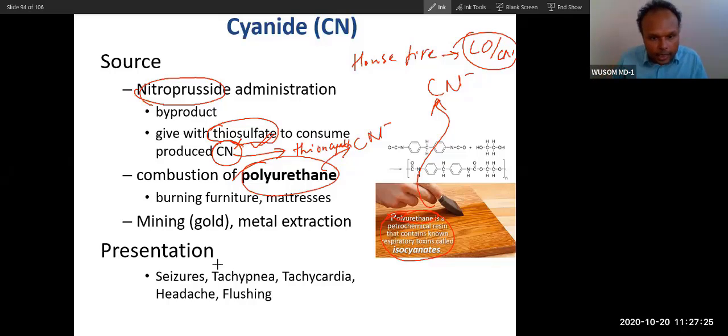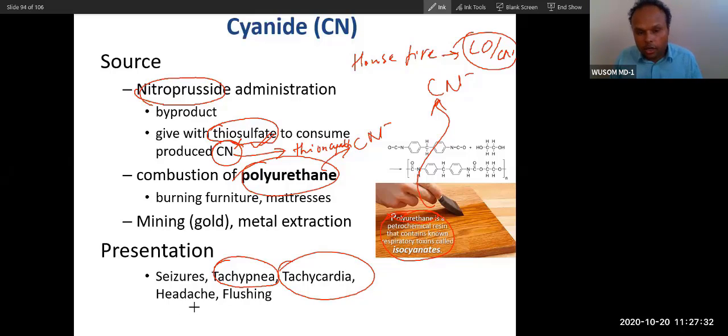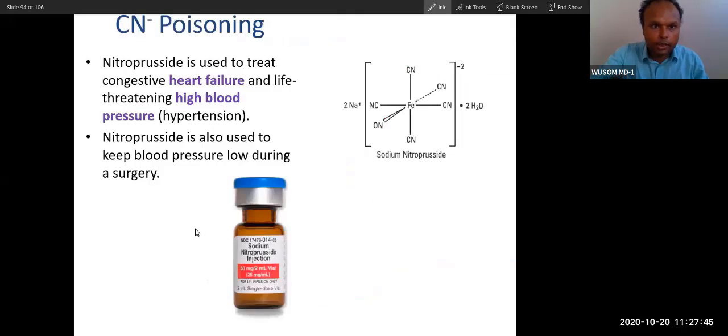So you can see again tachycardia because of blockade of oxygen, tachypnea and tachycardia. And if oxygen is not there, obviously your brain will not get oxygen, the brain will lack energy. So headache, the patient will lose consciousness, seizure will happen in all cases of electron transport chain inhibitors.